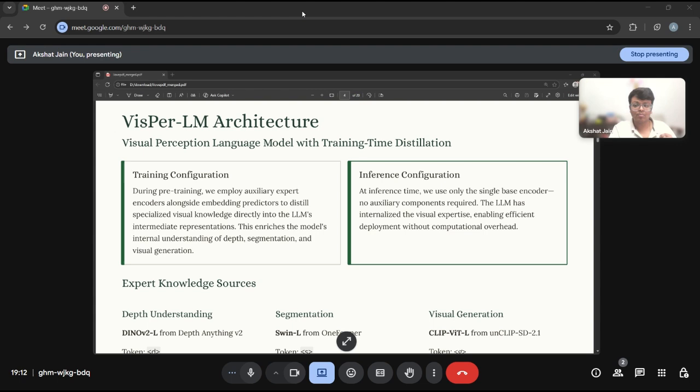This enriches the model's internal understanding of depth, segmentation, and visual generation. Second, at inference time we use only a single encoder. No auxiliary components are required. The LLM has internalized the visual expertise during training, so we can deploy it with very little computational overhead.